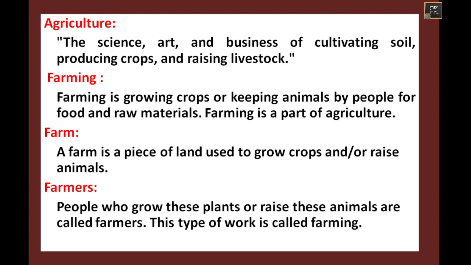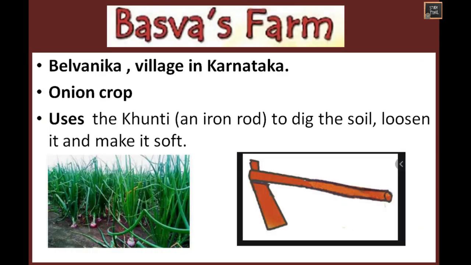Then what is a farm? A farm is a piece of land used to grow crops and or raise animals. So that is a place. Farm is a place. Then who are farmers? People who grow these plants or raise these animals are called farmers. So this type of work is called farming. Next, in this chapter we are going to see about Basva's farm.